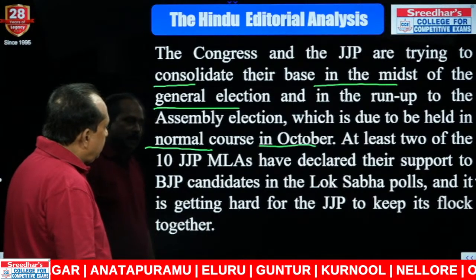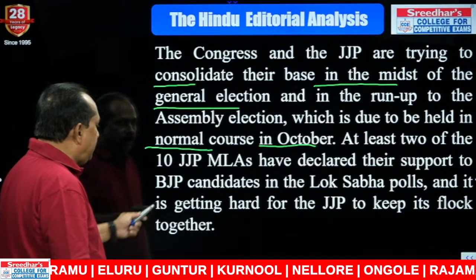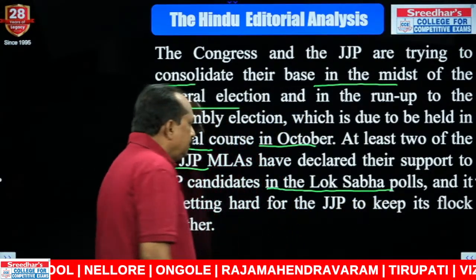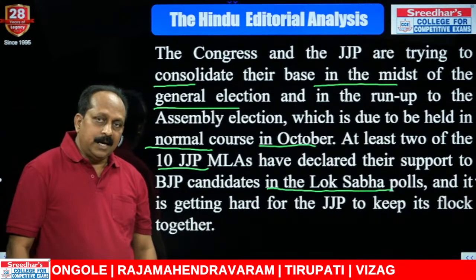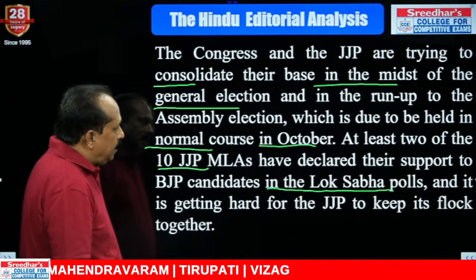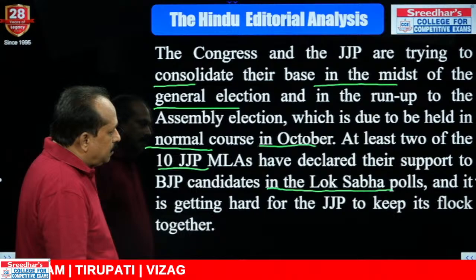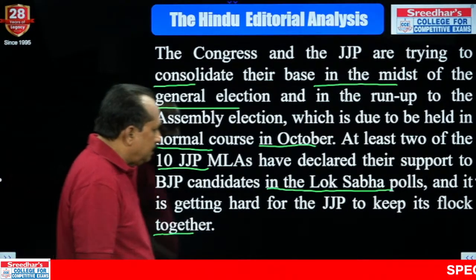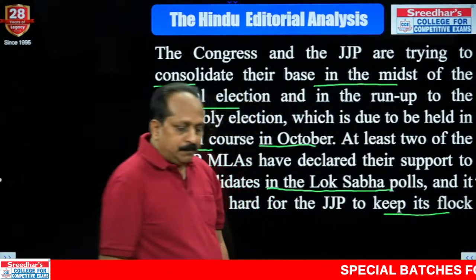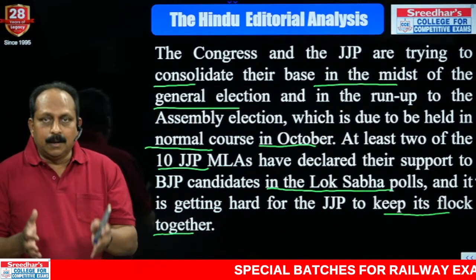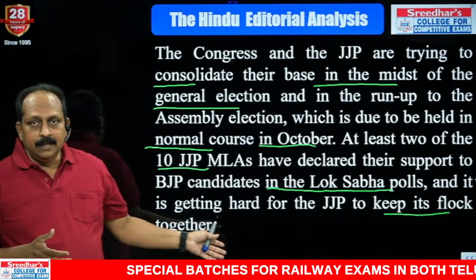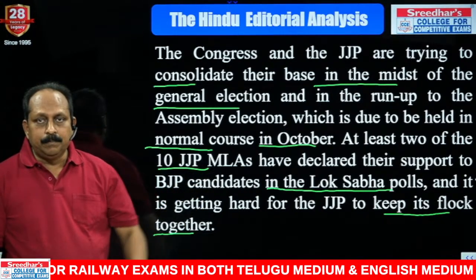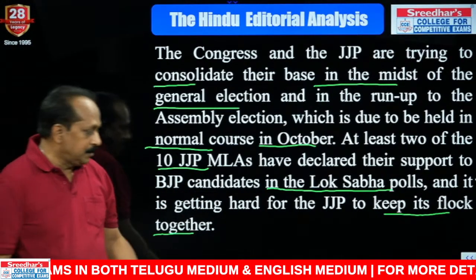At least 2 of the 10 JJP MLAs have declared their support to the BJP candidates in the Lok Sabha polls. And it is getting hard for the JJP to keep its flock together. An important expression: keep its flock together means keep all the MLAs within the party. Imagine two MLAs, they belong to the JJP party, but they have openly declared support to the BJP party. Those are contesting as MPs.